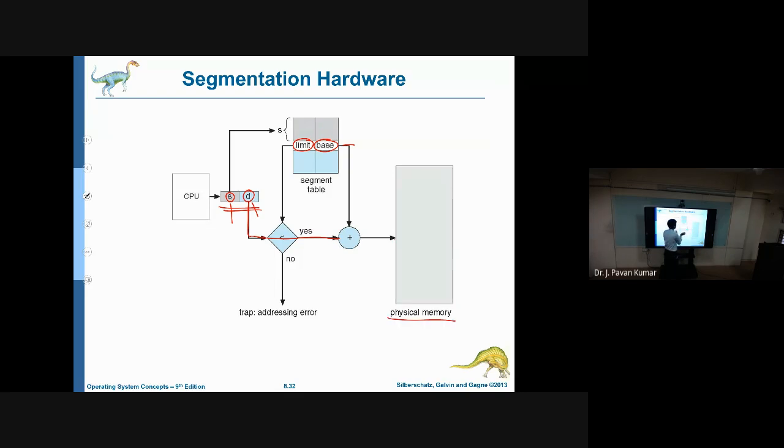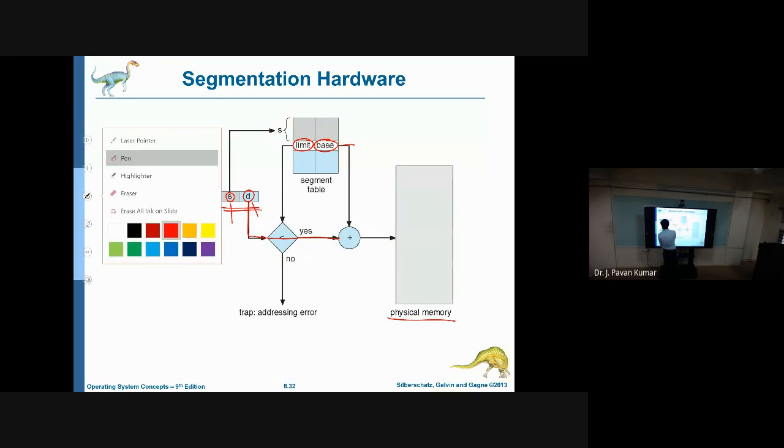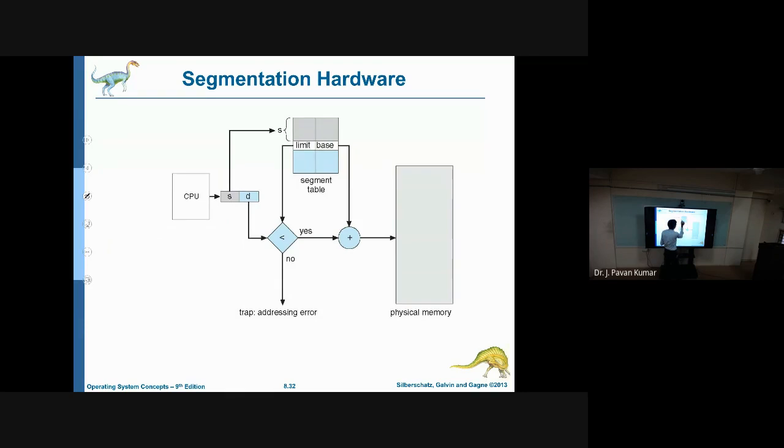But in the middle, we are doing some check. What is that check? We get the limit and check whether this offset is exceeding the limit or not. If it is less than the limit, then it is allowed. If it is not less than this, then we say addressing error, and a trap interrupt will be generated.